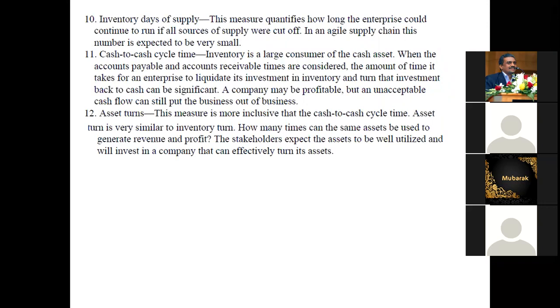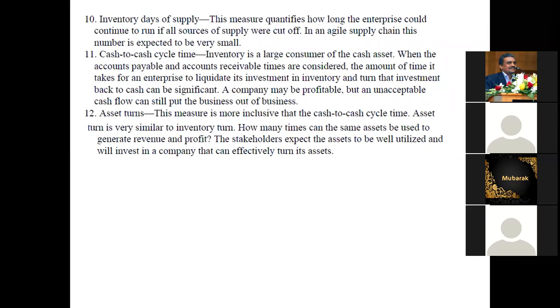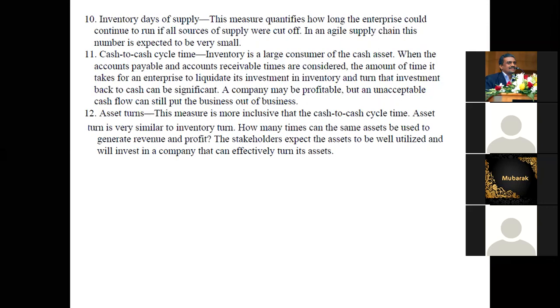The stockholder expects that assets will be well utilized and well invested in a company. Assets to be well utilized. Utilized means used properly in your business, and well invested. Invest means you have to buy the land, buy the building, make a building, buy the items for the particular company, effectively turning its assets.